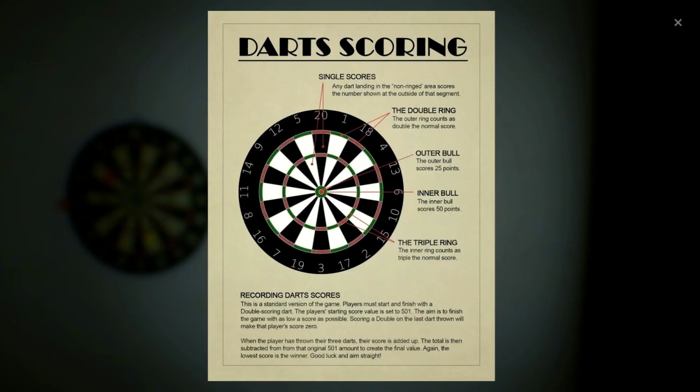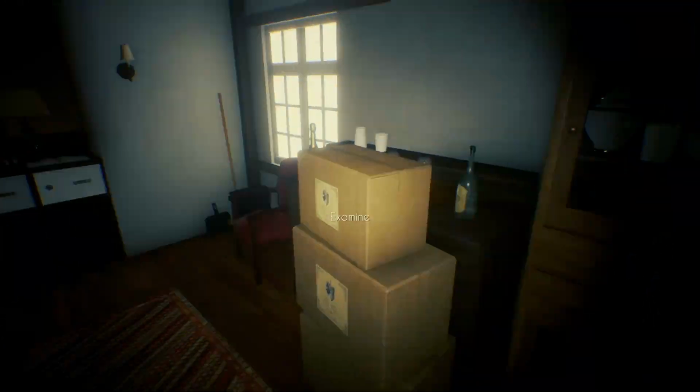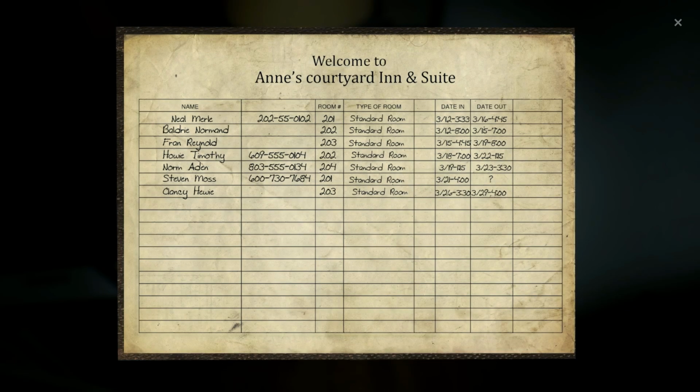One of the first things I noticed was a dark score sheet that might be handy later on. I enter the office and begin my search with the logbook. Stephen Moss. We know that name. We notice Steve Moss, the PI, checked into room 201 on March 21st at 4 p.m. and never checked back out.